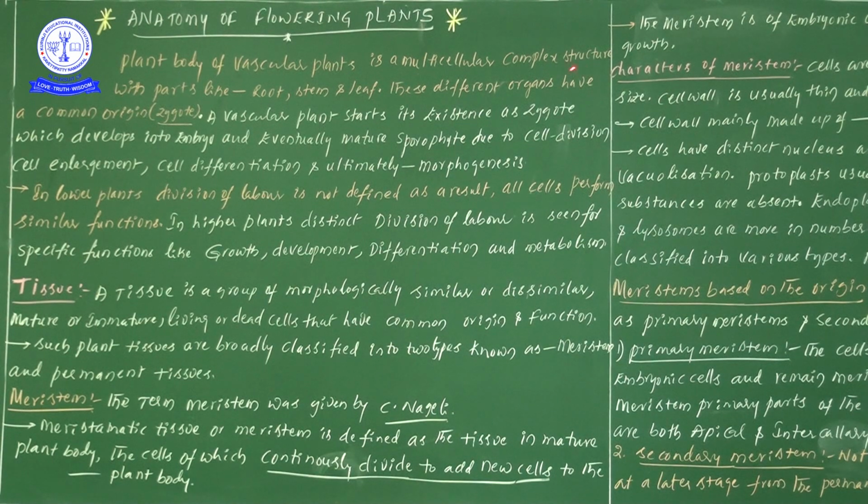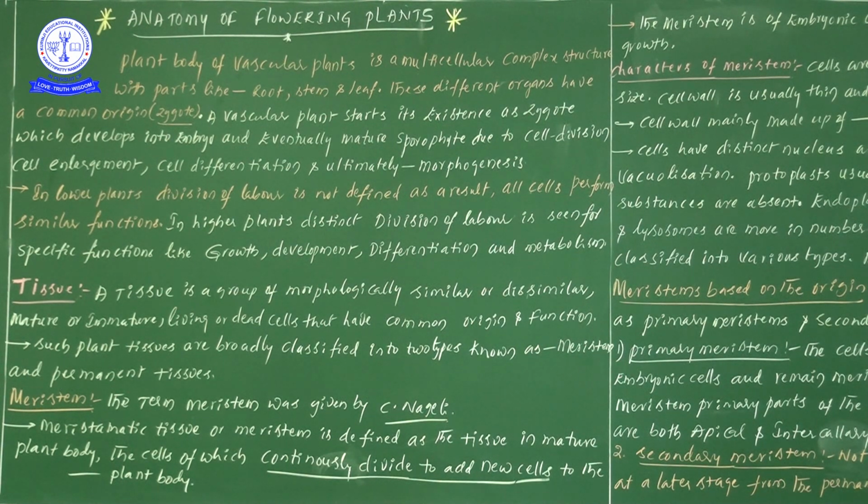Multicellular complex structures means many cells are there, with parts like root, stem and leaves. These are the different parts of the plant body of vascular plants.